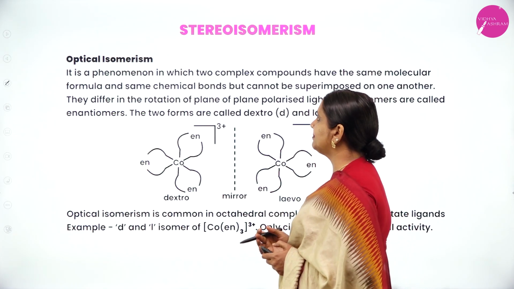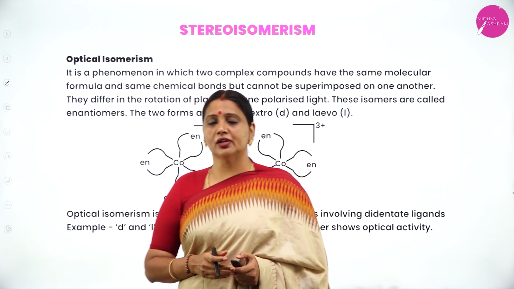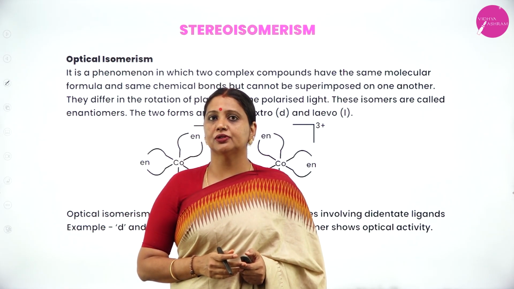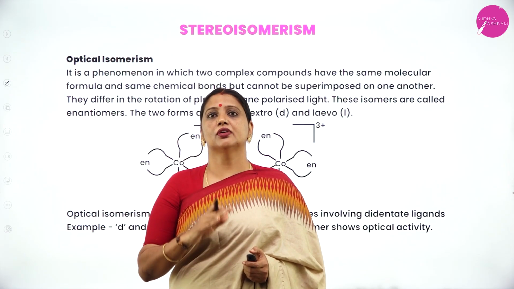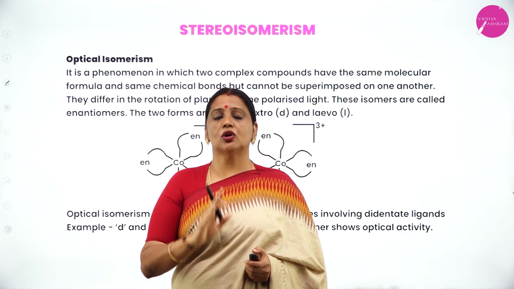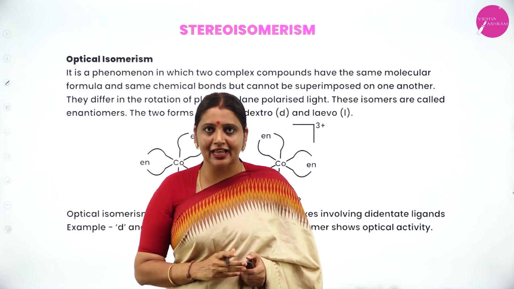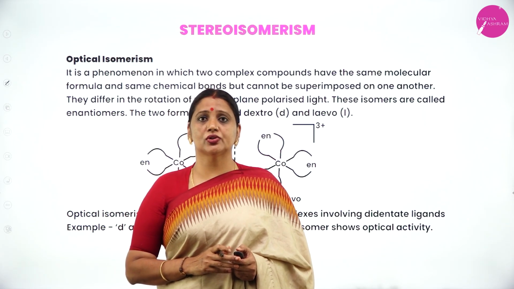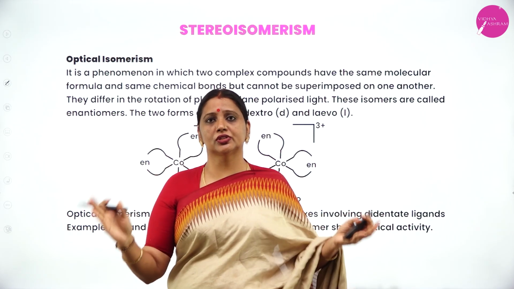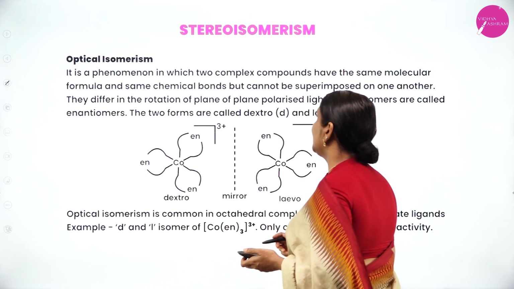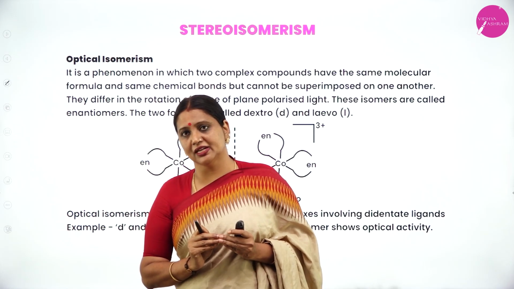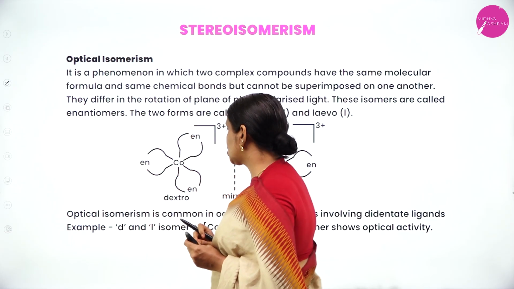Next, move on to optical isomerism. When 2 coordination compounds have the same molecular formula, but they differ with respect to the rotation of plane polarized light. So, one compound rotates plane polarized light to the right, the other one rotates to the left. Therefore, levorotatory and dextrorotatory. To the left, levorotatory, to the right, dextrorotatory. As well as the 2 isomers are non-superimposable on their mirror image, they are called enantiomers.